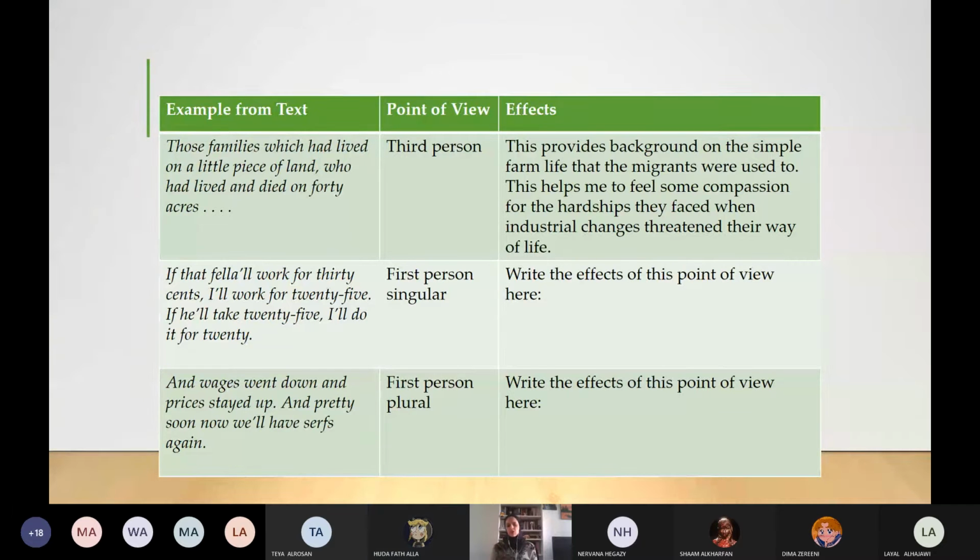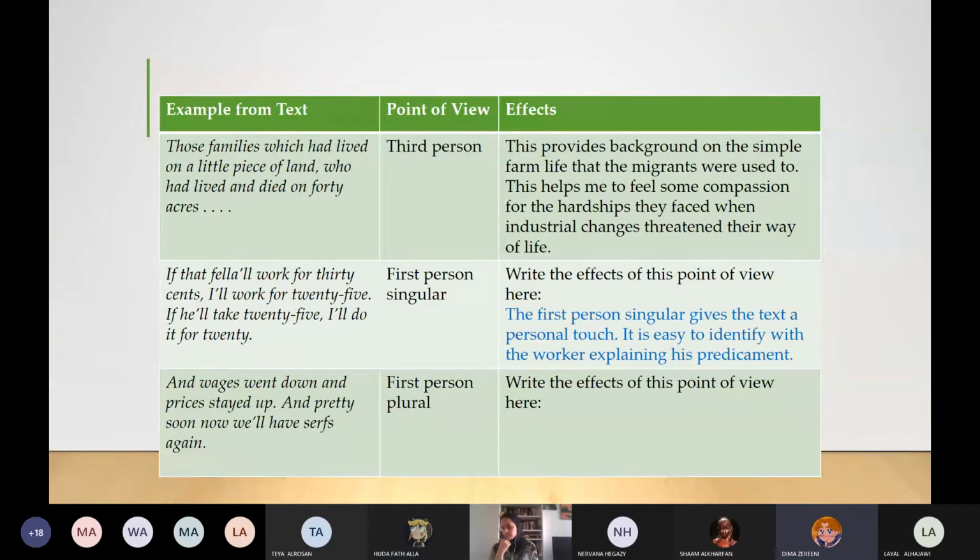It is a personal touch. So here, read it, Yehuda. The first person singular gives the text a personal touch. It is easy to identify with the worker explaining his predicament. Okay, thank you, Huda.